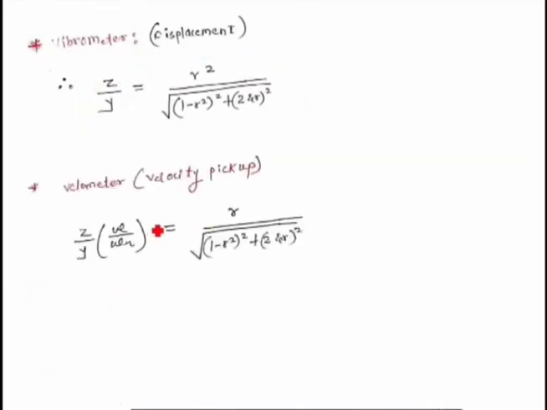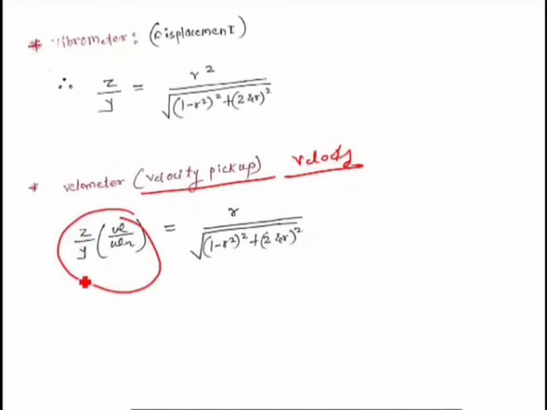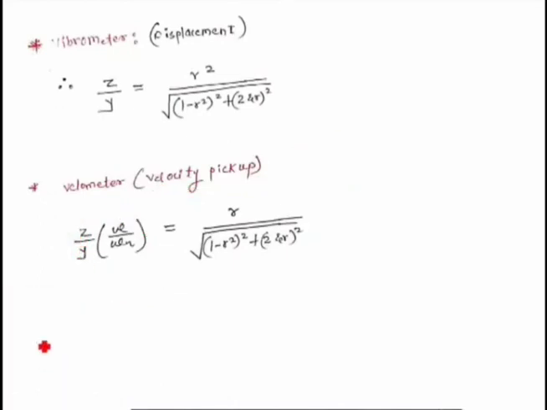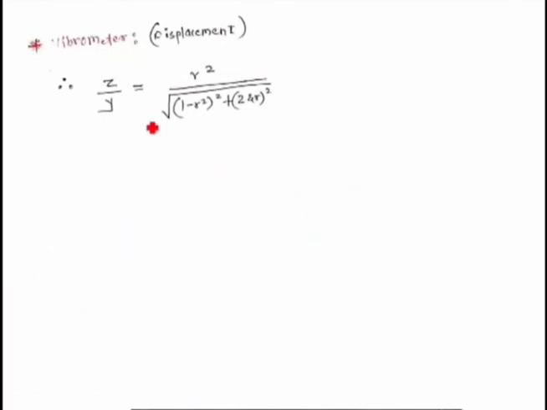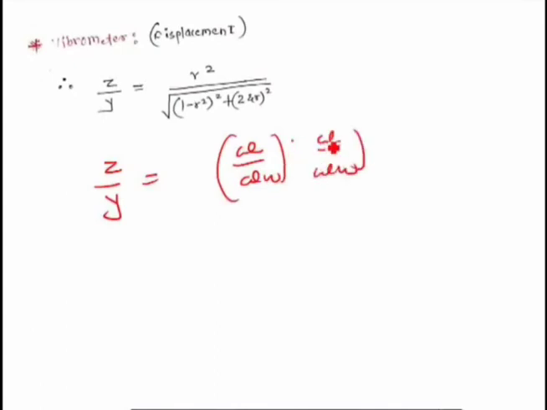But for a velometer, what is the parameter? The parameter is nothing but a velocity. Okay, so this z upon y is nothing but a displacement. So you have to convert this. First of all, you have to convert this z upon y into the velocity. So when you convert this, I can write z upon y as omega by omega n into omega by omega n. So this is nothing but r square here.